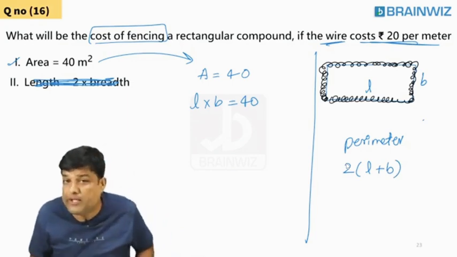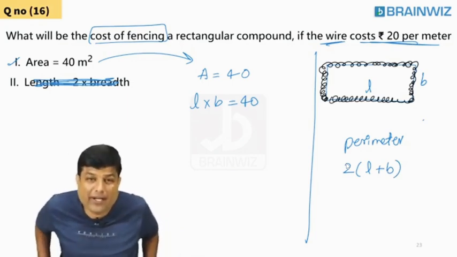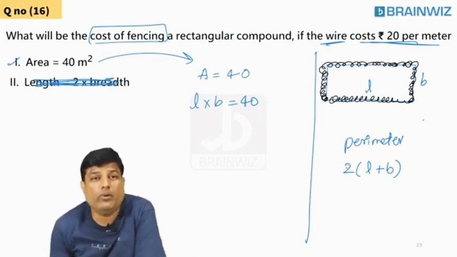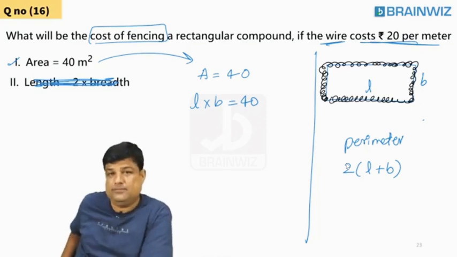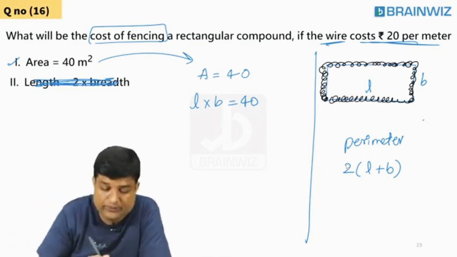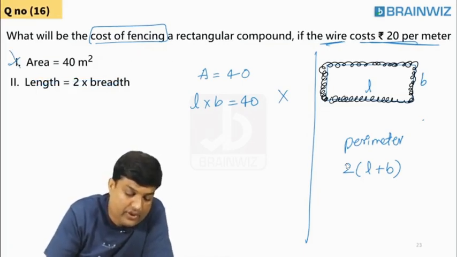Why do you want perimeter? To put a wire across the boundary, you want perimeter. You don't want area. But he gave you area. Is it useful to you? No. Statement 1 alone is not sufficient. So statement 2.